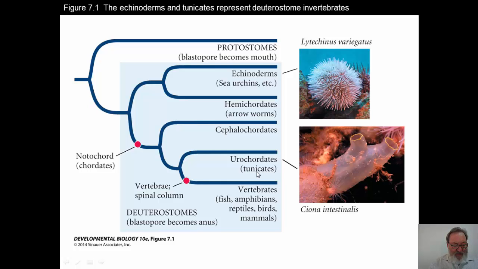Sea urchins have been exceptionally important organisms in studying how genes regulate the formation of the body.